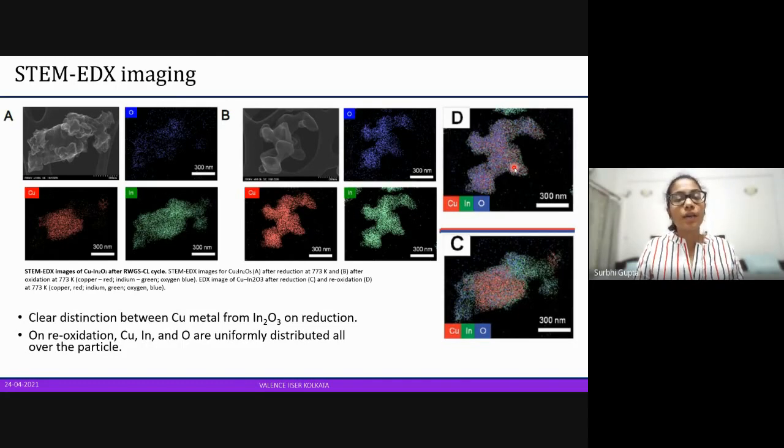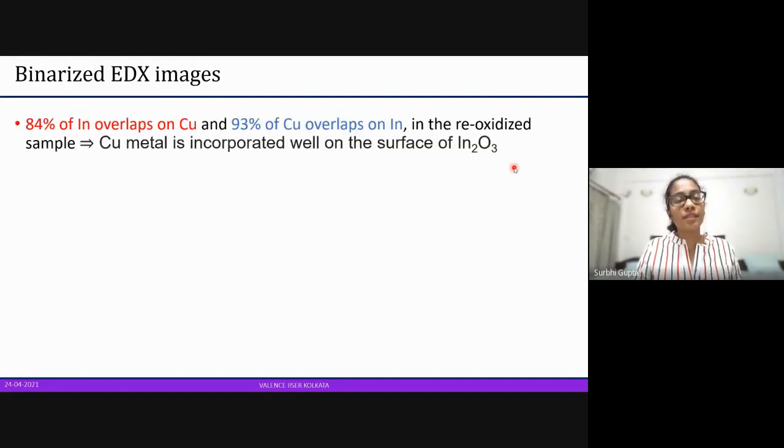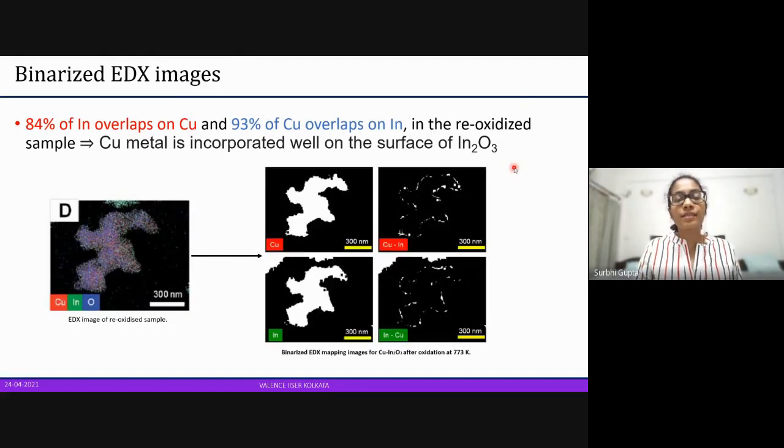So moving on to the next analysis technique. With the same EDX images, they have binarized the images, and it has given them a very different type of black and white image, which tells us how much of copper is overlapping indium and how much of indium is overlapping copper. So from this itself, we can say that most of copper and indium are overlapping each other, but this gives us a more quantitative analysis of the same thing. So there's 84% indium overlapping copper and 93% of copper overlapping indium.